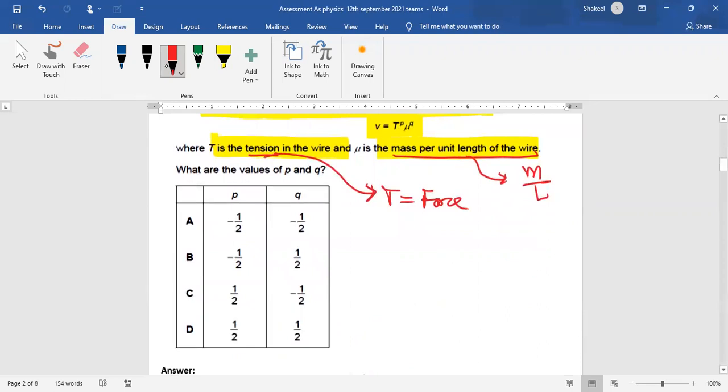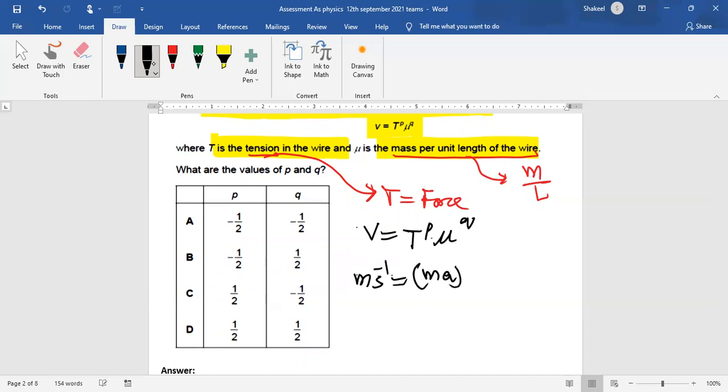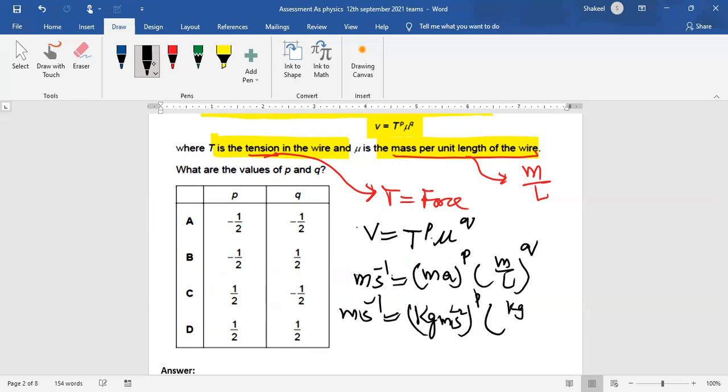So you put the values over there. v = T^p μ^q. The speed unit is meter per second. If you don't know the force unit, just put the formula (ma)^p, and this is (m/L)^q. Then you put in the units: the mass unit is kilogram, the acceleration unit is meter per second squared, raised to the power p, and then the mass unit is kilogram and the length unit is meter, raised to the power q.